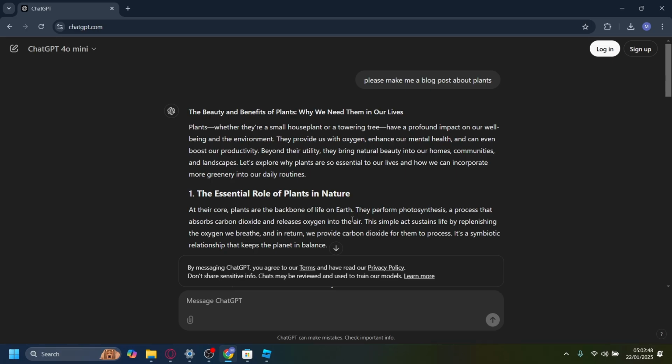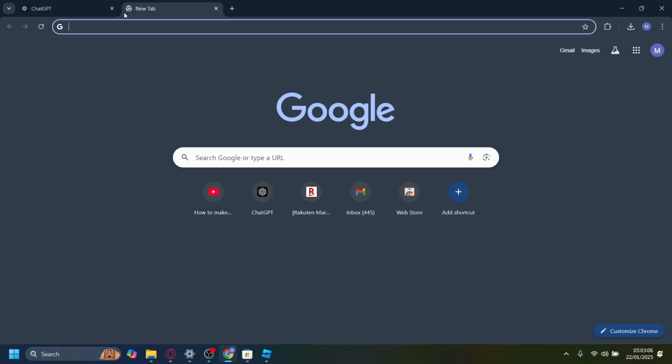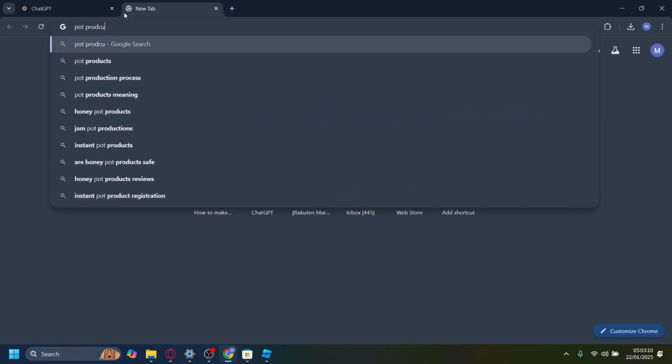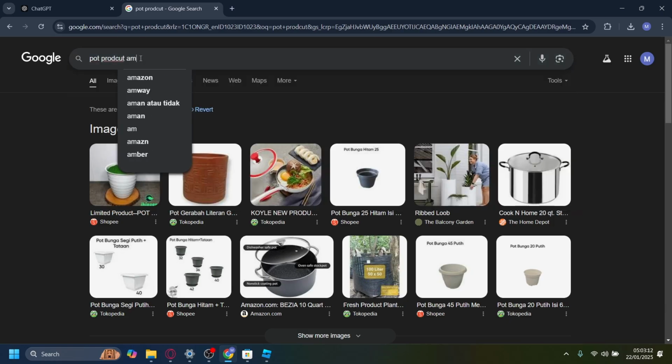Now we need to find a way to monetize this new audience and this new blog post so that it's fully automated. The thing we're going to do is pick a niche in this topic. For example, I'm making a blog post about plants and I want it to be about why this specific pot product I use is good. Then I'm going to find a pot product on Amazon, for example, pot products here.